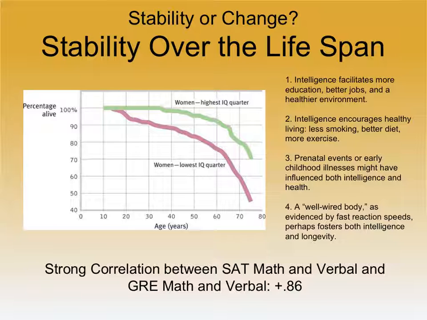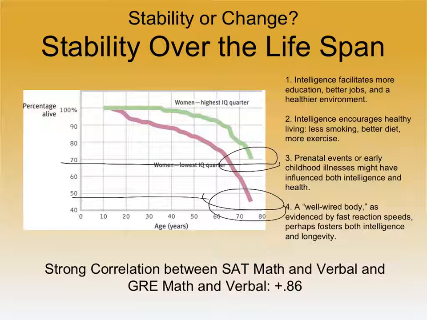Women who are in the top 25 percentile, more than 70% of them live past 70. Women who are in the lowest 25 percentile of IQ, less than 50% of them are living past 70, 72.